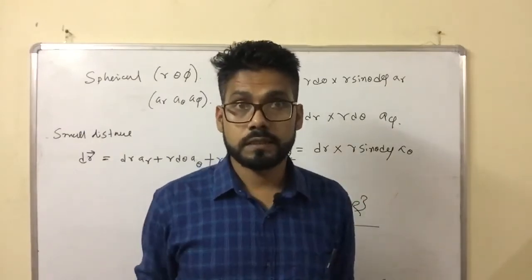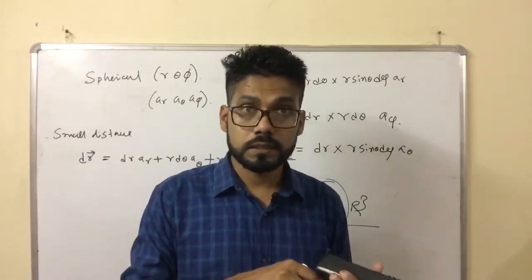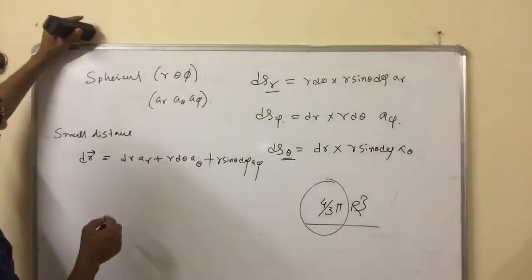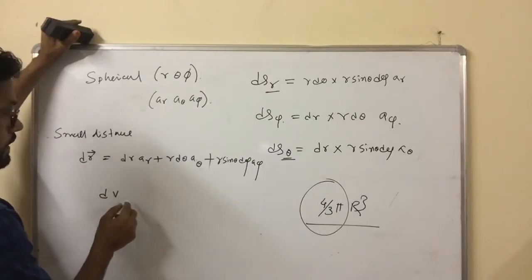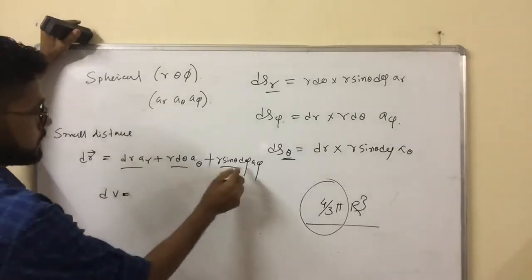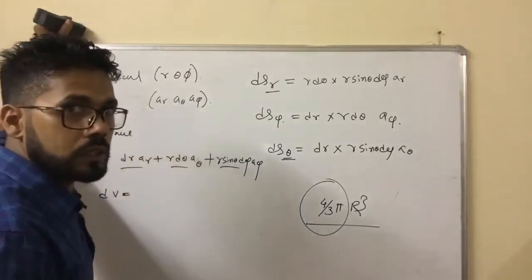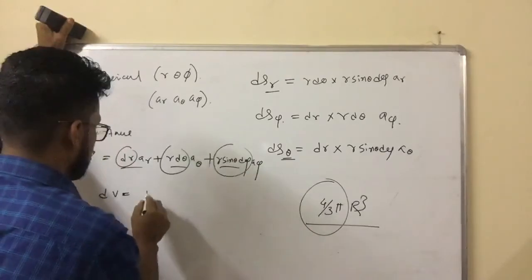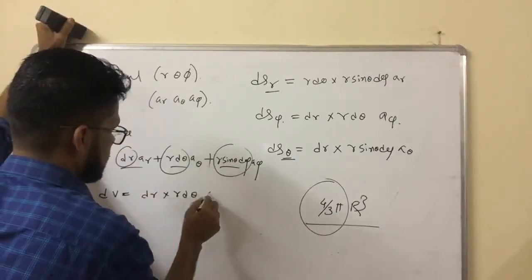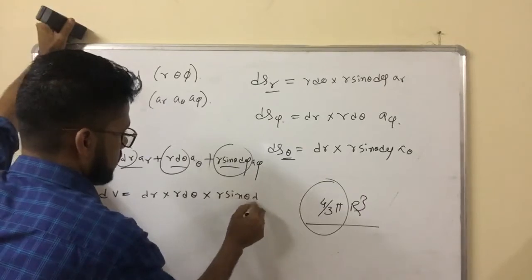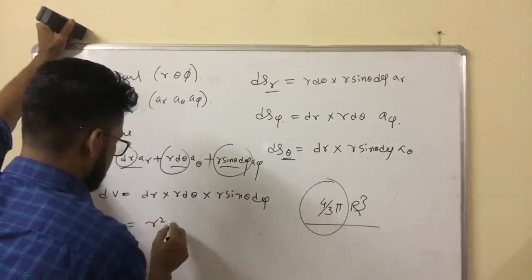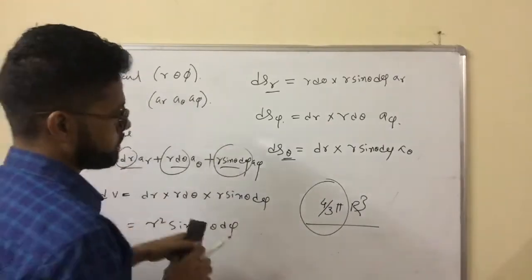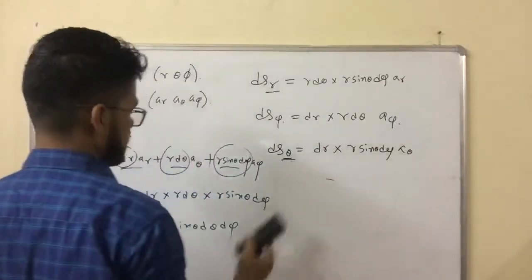But from where do we get these formulas? Instead of remembering those things, you just try to remember the general formula. What is the general formula? dV, as I told you, is the product of the three coefficients. Volume is a scalar quantity, so no need to write a unit vector. You just take the product of all three coefficients, so dV becomes dr into r d theta into r sin theta d phi. So it will be r square sin theta dr d theta d phi.